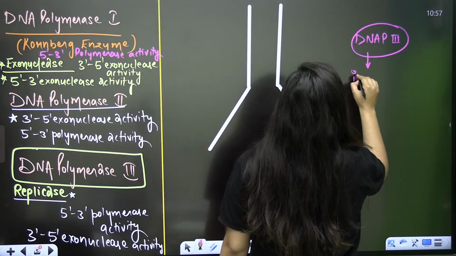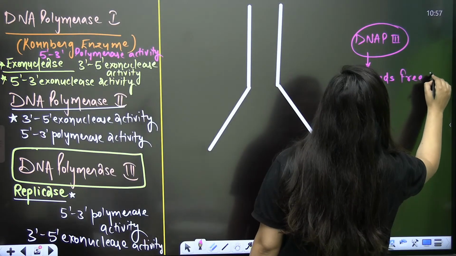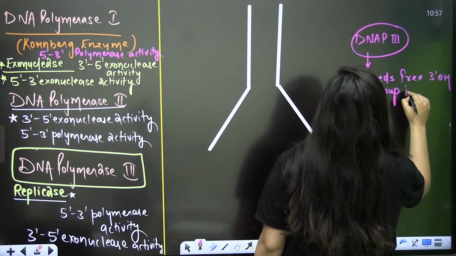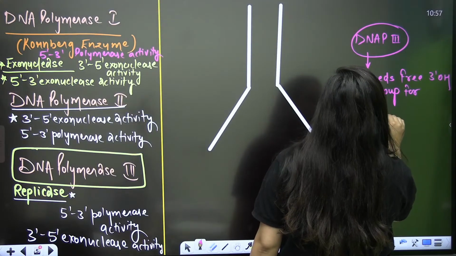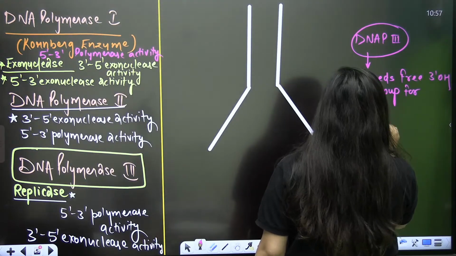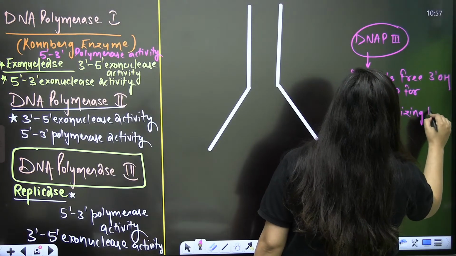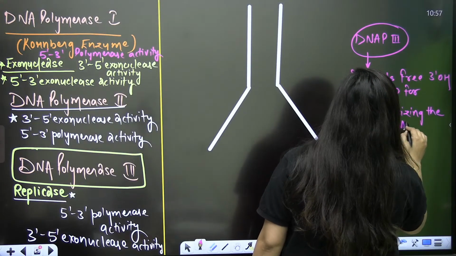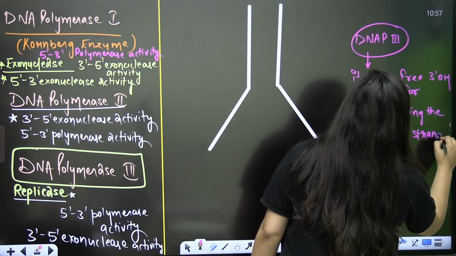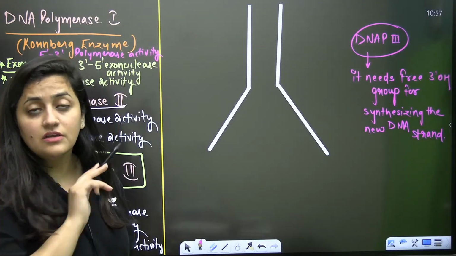It needs a free 3' group for synthesizing the new strand of DNA.